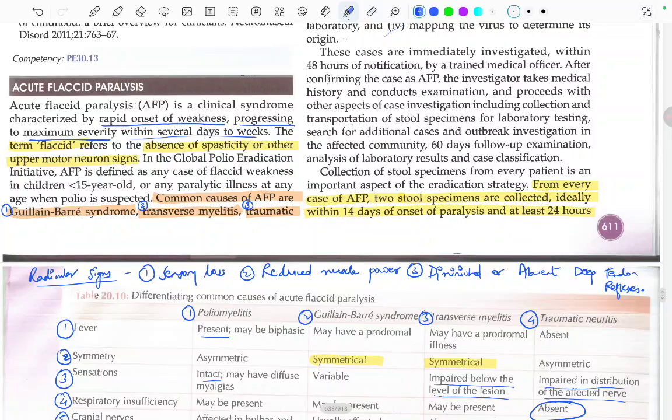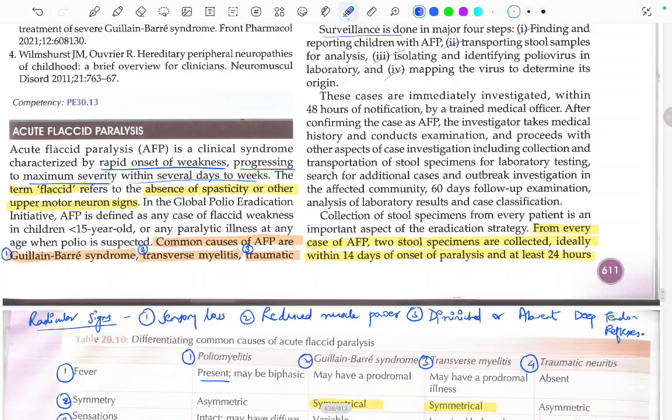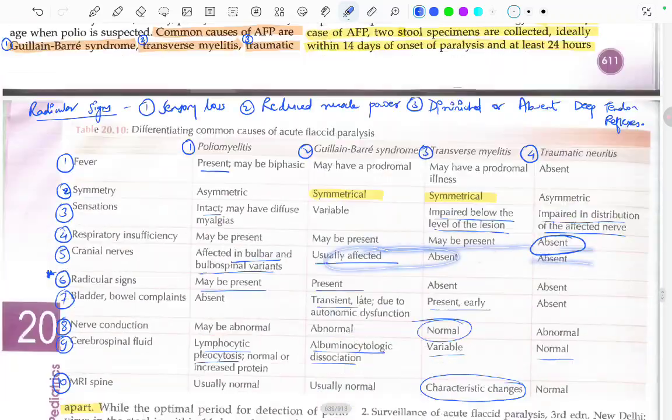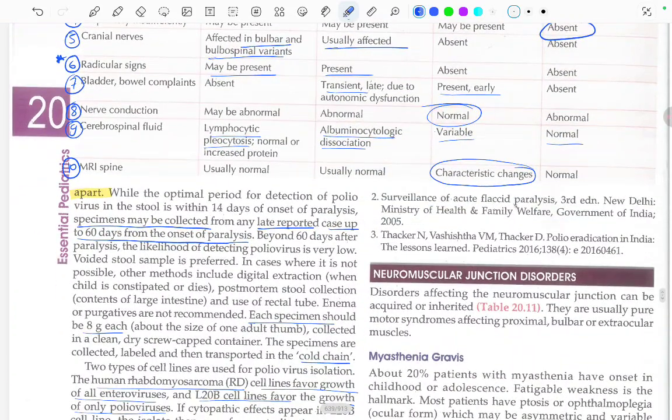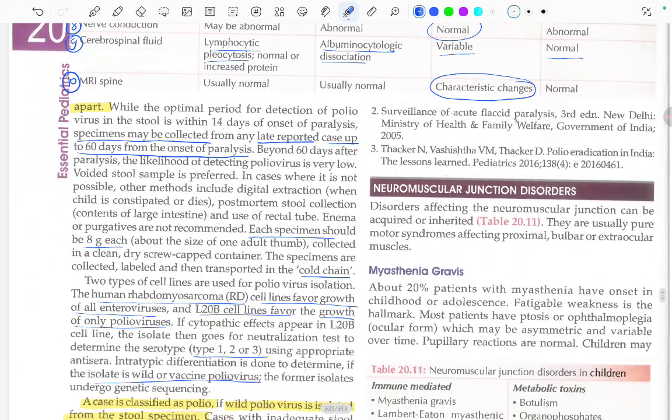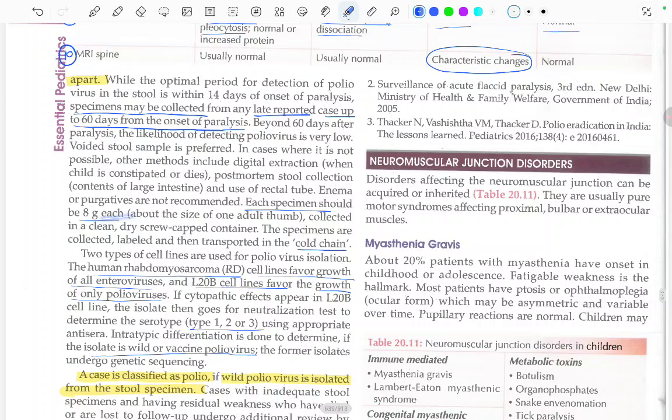From every case of AFP, two stool specimens are collected, ideally within 14 days of the onset of paralysis and at least 24 hours apart. The specimen may be collected from any late reported case for up to 60 days from the onset of paralysis. Each specimen is about 8 grams, and it is transported in the cold chain.